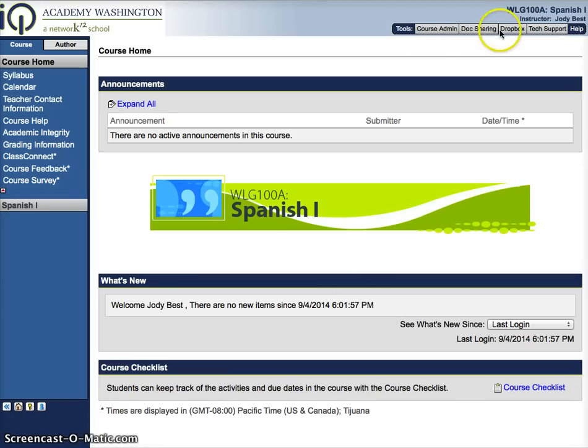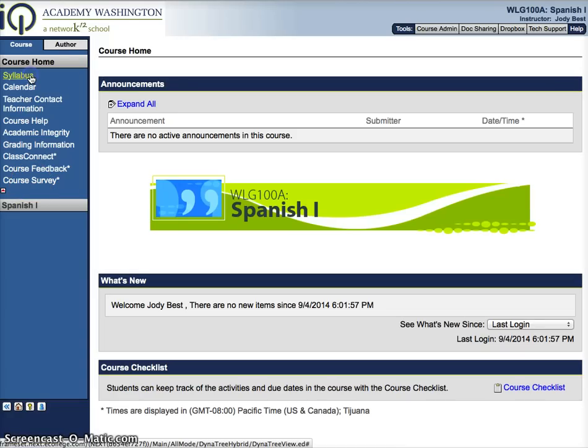If you look up at the top, you'll see that you've got course admin, doc sharing, Dropbox, and tech support. Normally your gradebook is up there. Our gradebook is not up there because we have a gradebook within the course. On your left-hand side, you'll see the syllabus, the calendar, the teacher contact information, the course help, academic integrity, and then grading information. Now, you won't see Class Connect, course feedback, and course survey because you're students, but since I'm a teacher, they show up for mine.